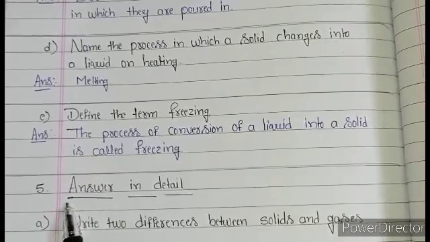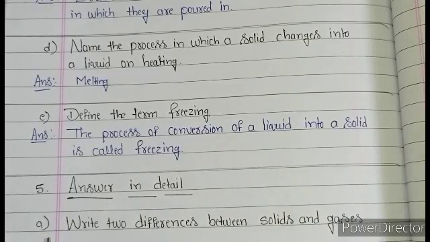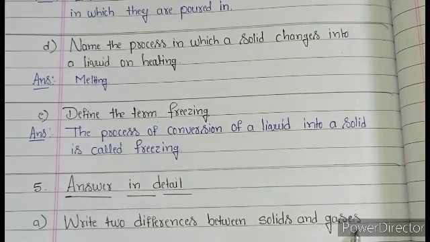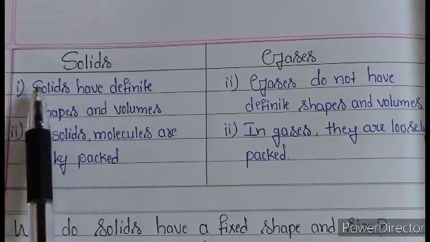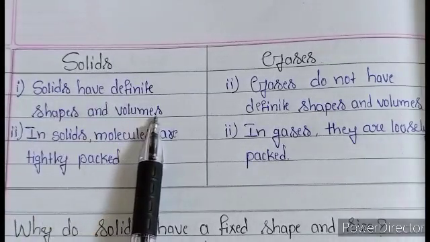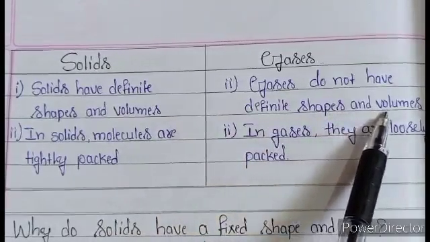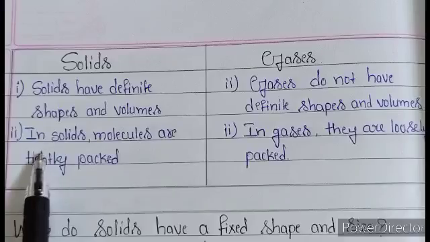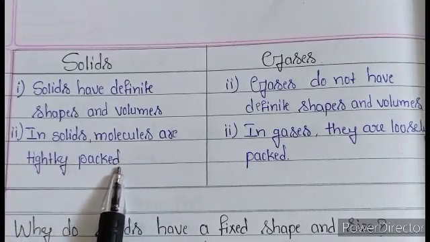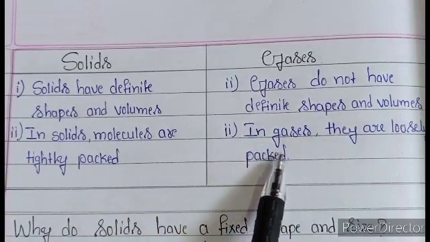And here fifth main, answer in detail. A question: write two differences between solids and gases. Here answer is: solids have definite shapes and volumes. Gases do not have definite shapes and volumes. And in solids, molecules are tightly packed. In gases they are loosely packed.